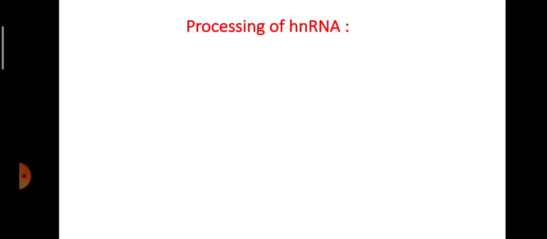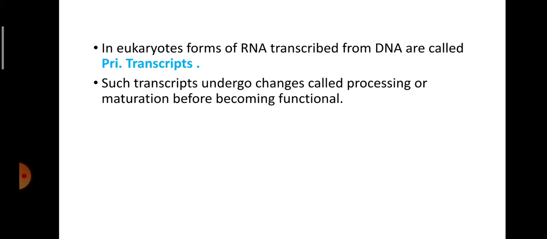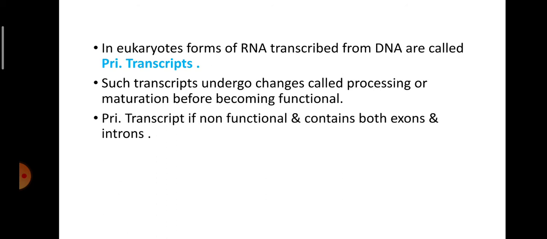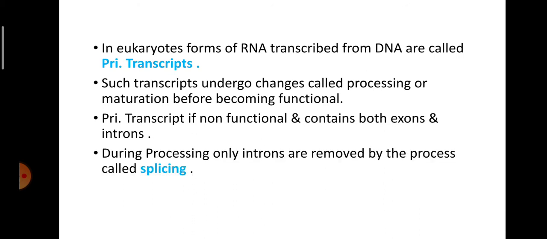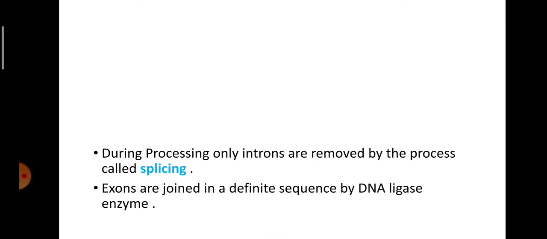Then, processing of hnRNA. In eukaryotes, forms of RNA transcribed from DNA are called primary transcripts. Such transcripts undergo changes called processing or maturation before becoming functional. A primary transcript is non-functional and contains both exons and introns. During processing, only introns are removed by the process called splicing. Exons are joined in a definite sequence by DNA ligase enzyme.